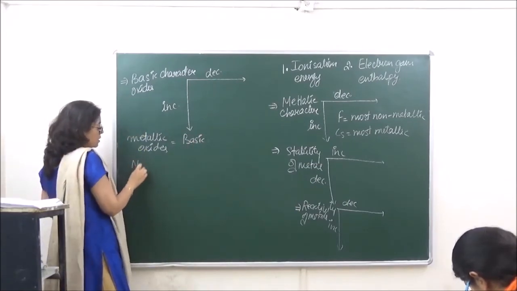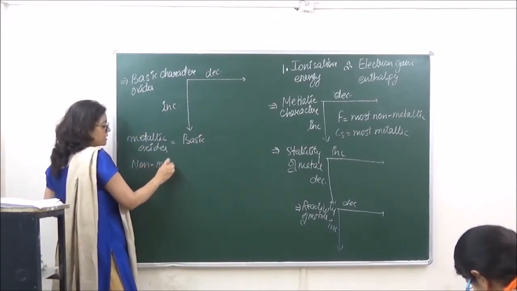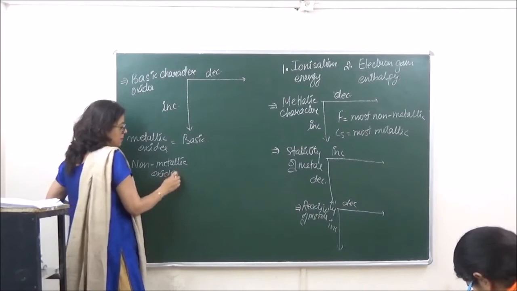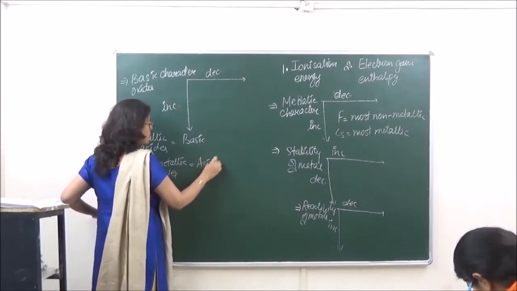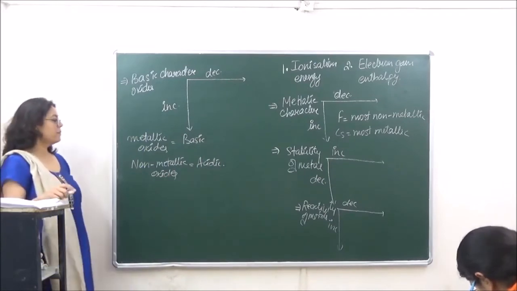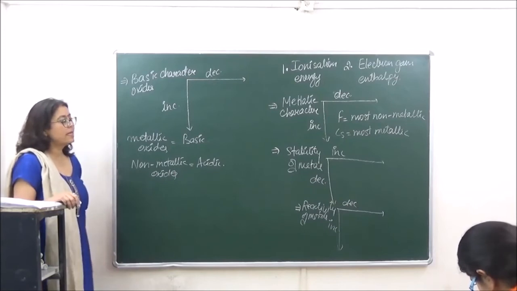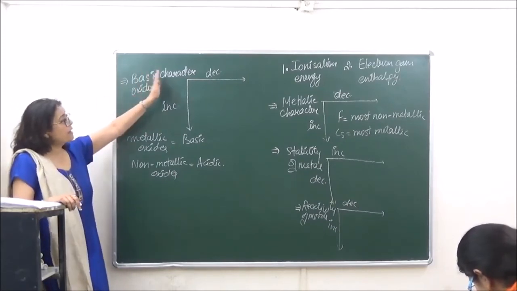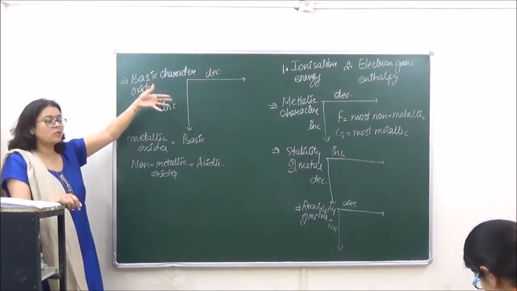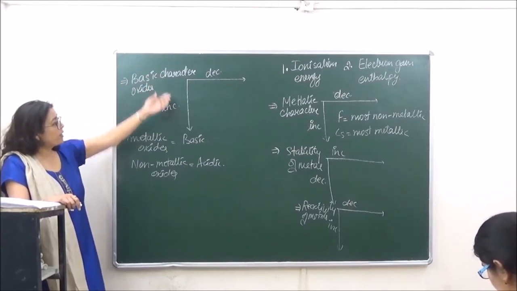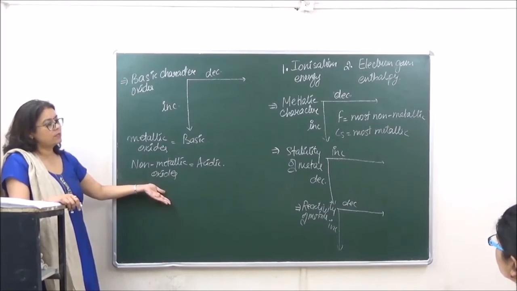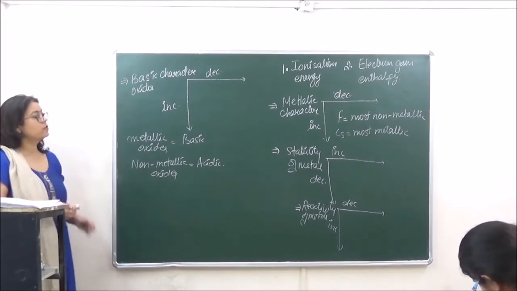and all the non-metallic oxides are acidic in nature. So metallic oxides are basic, whereas non-metallic oxides are acidic. If you're going from left to right, the basic character of oxides will decrease, whereas the acidic character is going to increase. And if you're going down the group, the basic character will increase and the acidic character will decrease. So this is all about electron gain enthalpy.